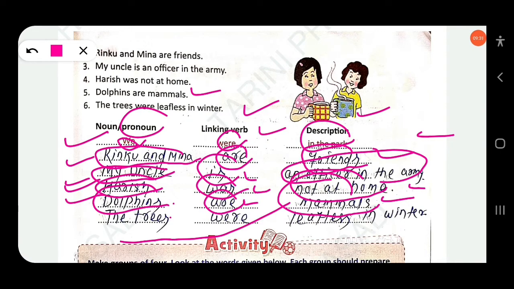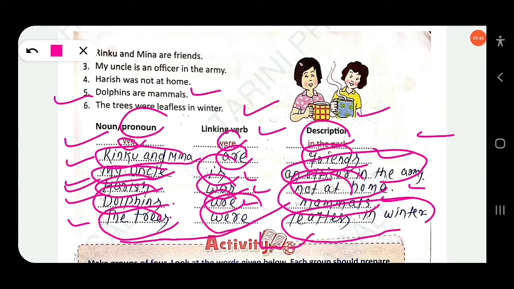Okay. Next, the trees were leafless in winter. So the trees is the noun subject. Okay, and were is the linking verb, and leafless in winter is the description. It describes the trees. And here are, were, is, was, these are linking verbs. Clear? So these are auxiliary verbs, and auxiliary verbs can also act as linking verbs in a sentence. Clear?